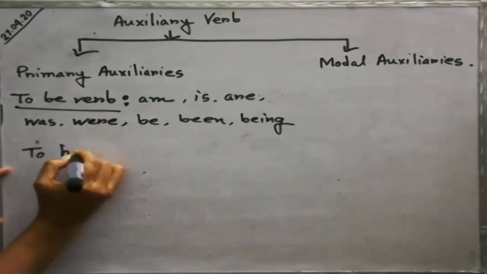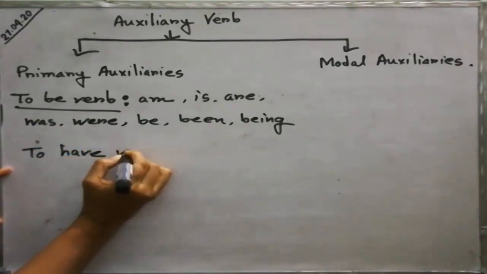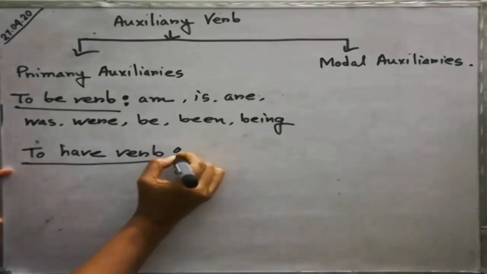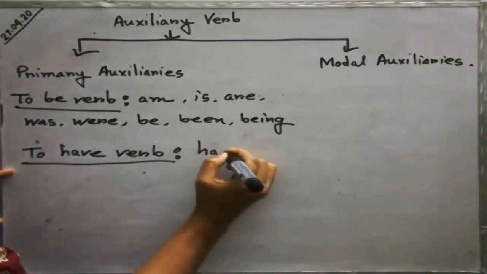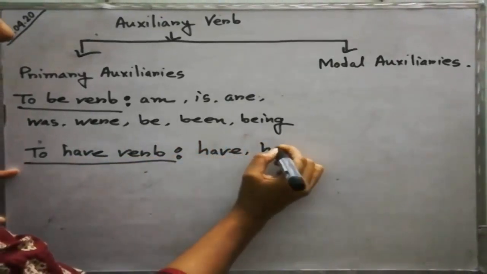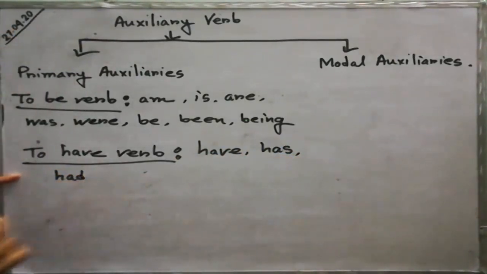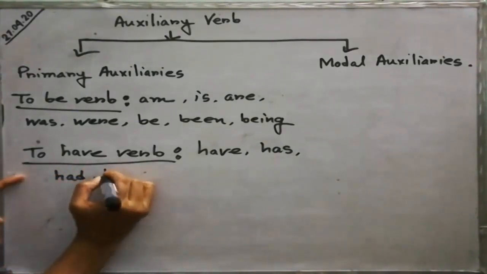The to have verb, that is have, has, had, having.